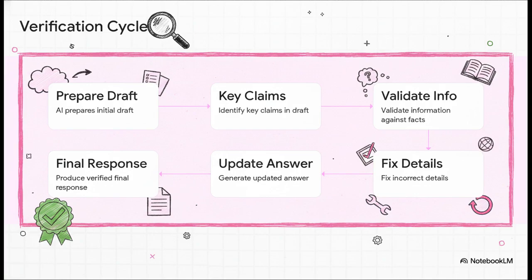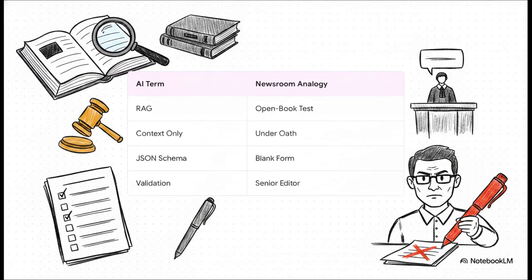reaches your screen. Just to really lock all of this in, let's look back at those newsroom analogies for a second. Grounding with RAG, that's our open book test. Forcing context only is like testifying under oath. JSON schemas act as our fill-in-the-blank forms, and that validation agent is our strict senior editor. Pretty amazing to see just how much systematic engineering goes into keeping this technology completely honest, isn't it?